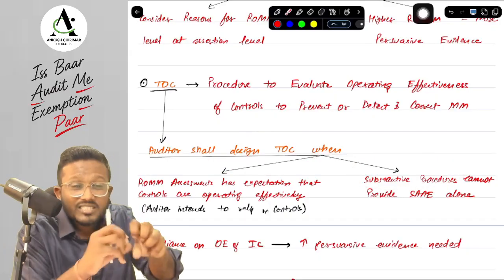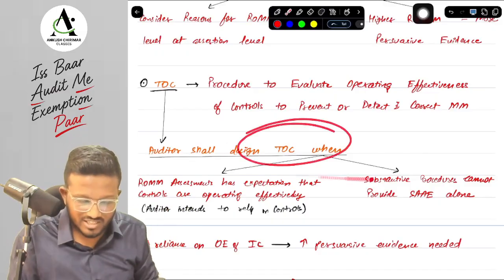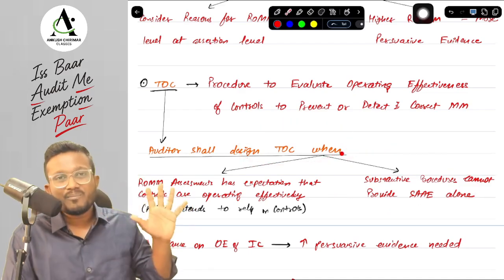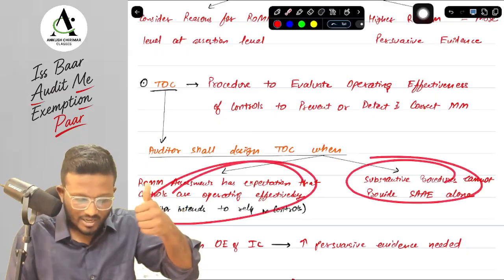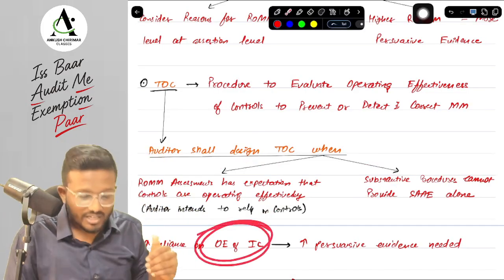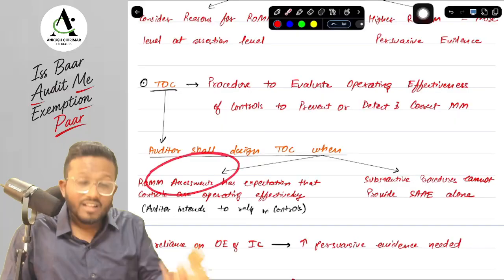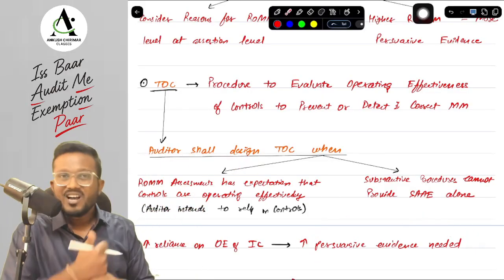If the substantive procedures alone cannot provide sufficient and appropriate audit evidence, then we will have to perform test of controls to provide sufficient and appropriate audit evidence. Okay, yes sir, these are the two reasons for performing TOC. And the greater we are relying on the operating effectiveness of the internal control while our risk assessment, the more persuasive audit evidence we need and the more test of controls we will need to perform. Okay, yes sir.